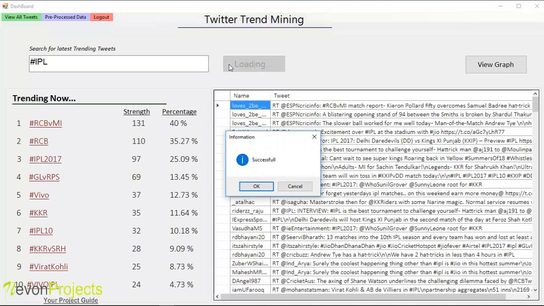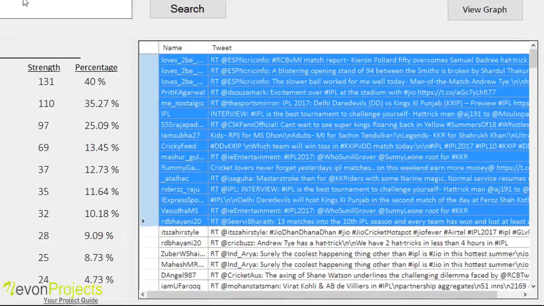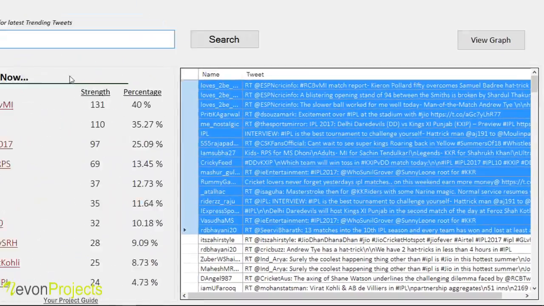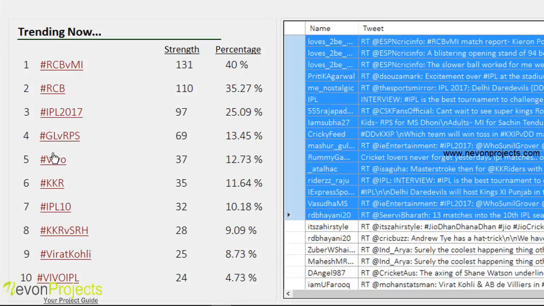So the search has been successful. Let's click OK. Now all the tweets are showed here related to this topic IPL, and related to IPL topic we can see all the trending tweets below in the ranking position first top 10.